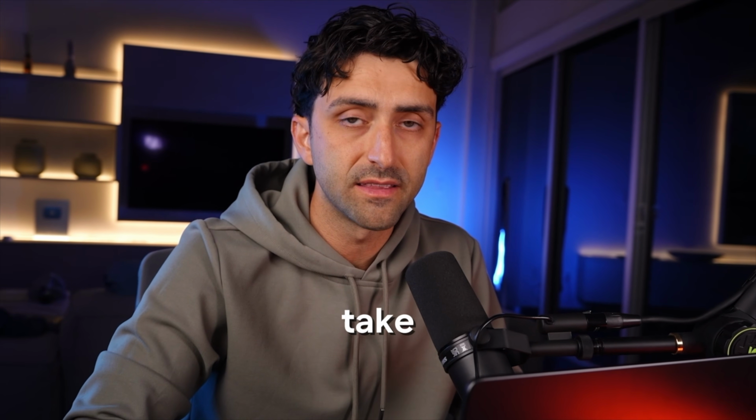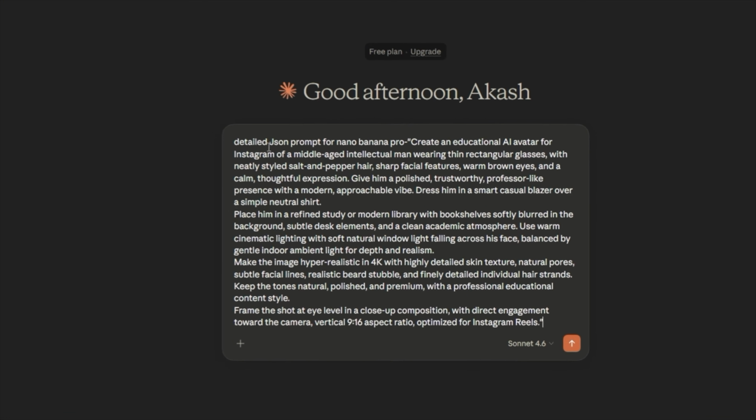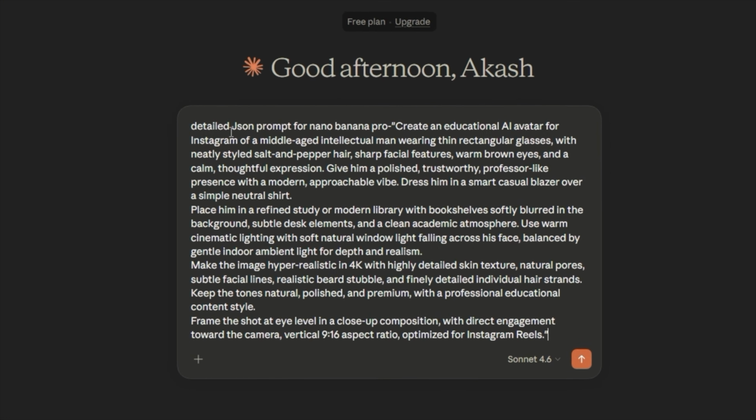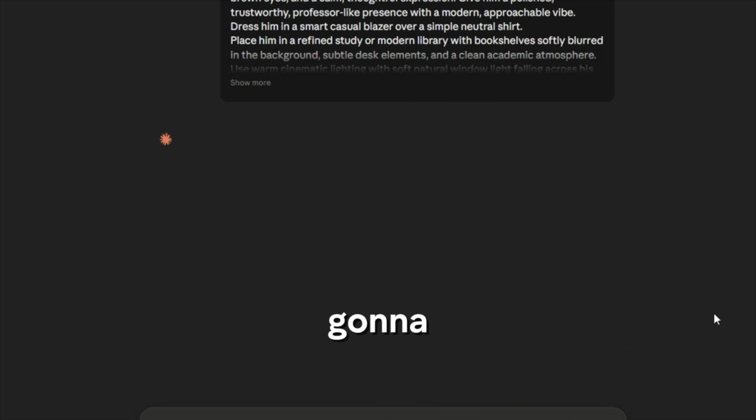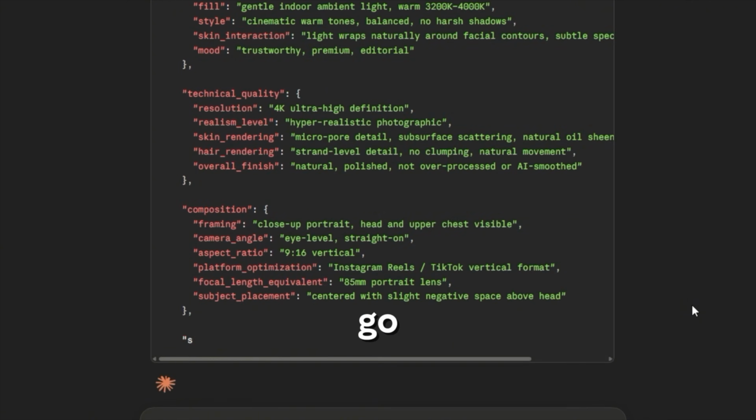Now you can take this a step further with something called JSON prompting. Basically, you would just come over to Claude and ask it for a JSON prompt for this type of image. That's going to give you a much more detailed prompt that you can feed Higgsfield if you want to go that extra step.